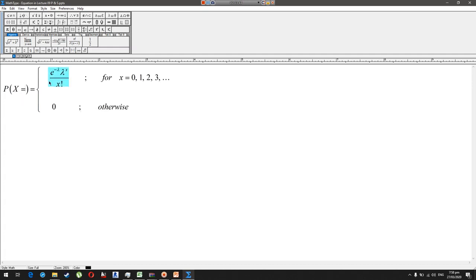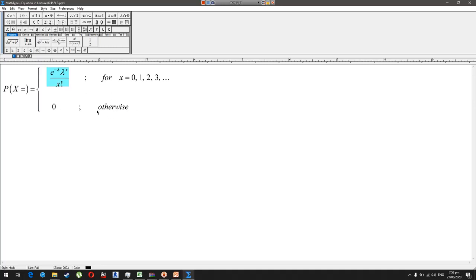This is the equation for the Poisson distribution. It is e, the exponential, which is 2.718, to the power minus lambda, the parameter, multiplied by lambda power x, where x is the random variable 0, 1, 2, 3, and in the denominator x factorial.